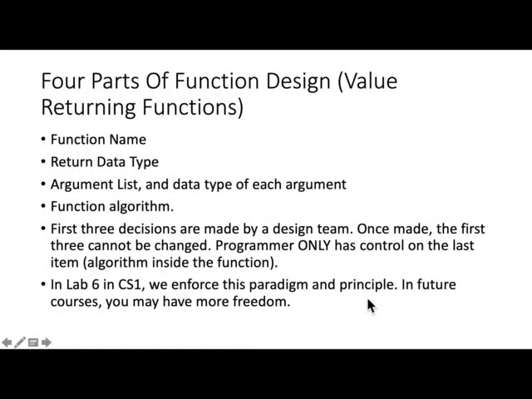Okay, so now we have discussed the parts of function design of a value-returning function. Now we're going to name them one more time and do the design. We'll take something very simple because right now we cannot take something very complicated. By the time I do design example 5, then we could do more complicated ones. So we need to design these things: function name, return data type, argument list and data type of each argument in the list, and function algorithm.